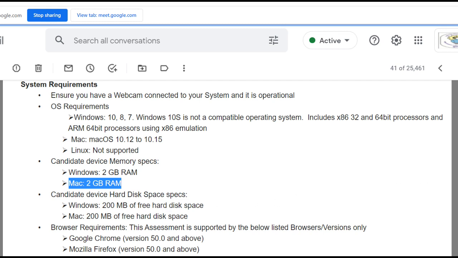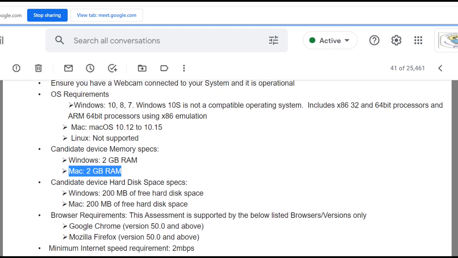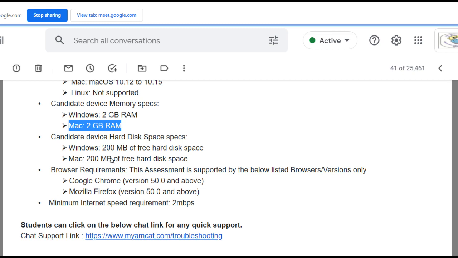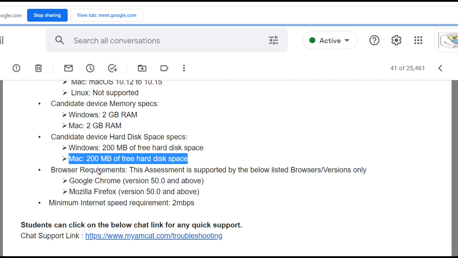Candidate device hard disk space specification they have given: minimum 200 MB of free hard disk space is required. Just make sure how much memory is free on your hard disk. If 200 MB is available, that is more than enough. Usually you have more than that, but still check for this 200 MB, for Mac as well.